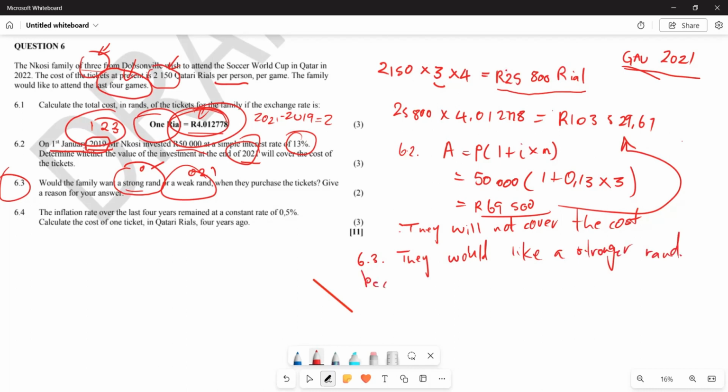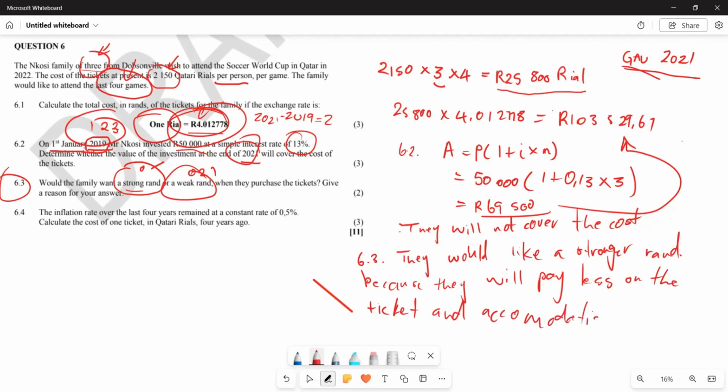Because they will pay less on the tickets, and probably the accommodation or anything else there. So that's the reason we are saying they will prefer a stronger rand.